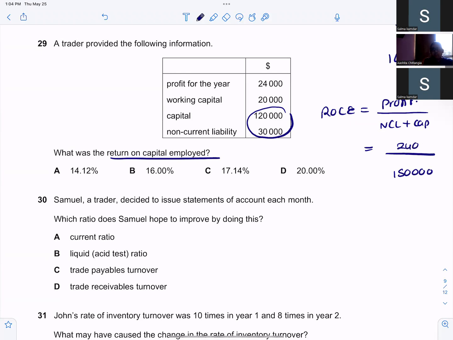And the profit is 24,000. So it's 24,000 upon 150. That's equal to 0.16 into 100. So that's 16%. Okay. Next one.